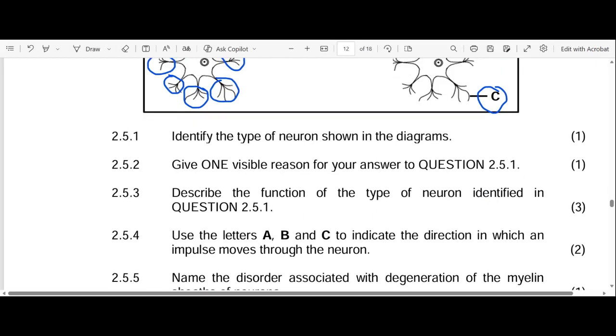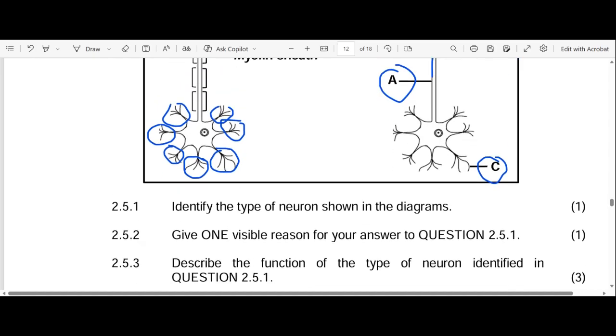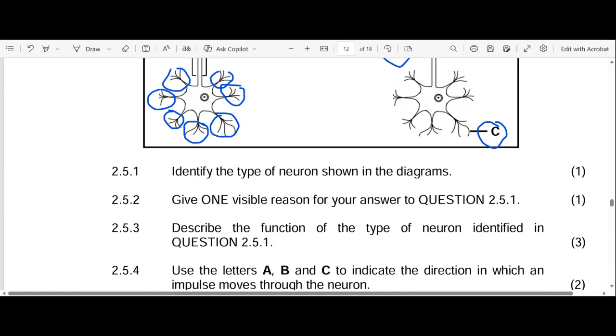Okay, let's go to the question. Identify the type of neuron shown in the diagram. Definitely the type of neuron shown in the diagram is the motor neuron. Let's go to 2.5.2. Give one visible reason for your answer. I've already given you reasons, but one reason is that the neuron is multipolar. Another reason is the position of the cell body, which is at the end of the neuron.